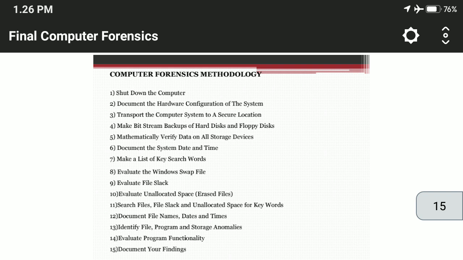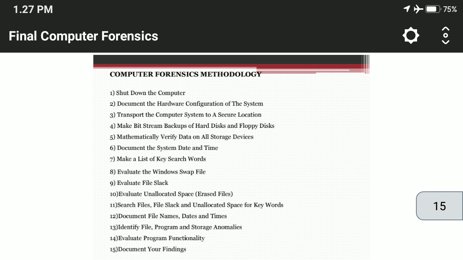Document file names, dates, and times if anybody has deleted the data. Identify file, program, and storage anomalies, evaluate the program functionality and document your findings. That is, each act is examined to see whether any crime has happened. From all this methodology, documentation is a very important part.